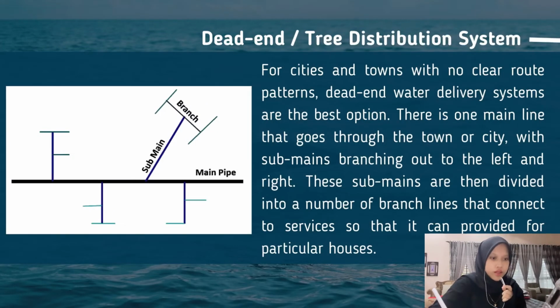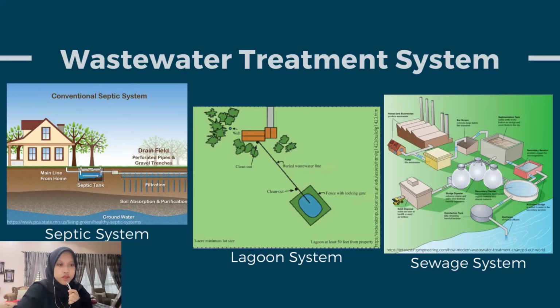And the last one is the dead end, also known as the tree system. For cities and towns with no clear road patterns, dead end water delivery systems are the best option. There is one main line that goes through the town or city, with submains branching out to the left and right. These submains are then divided into a number of branch lines that connect to services so that it can provide for particular houses. So, since it is provided for particular houses, our household will generate wastewater.